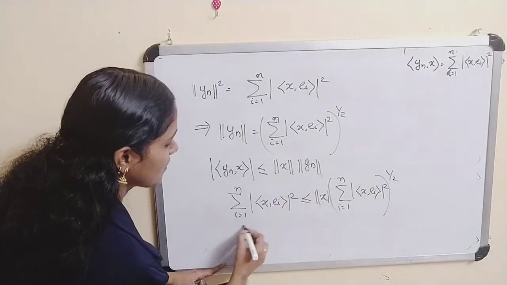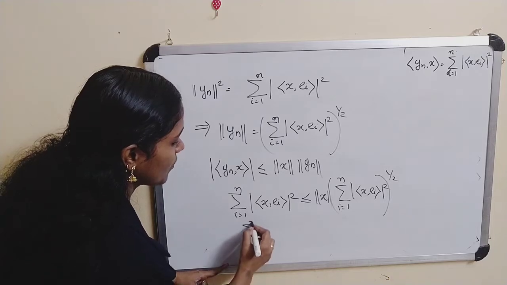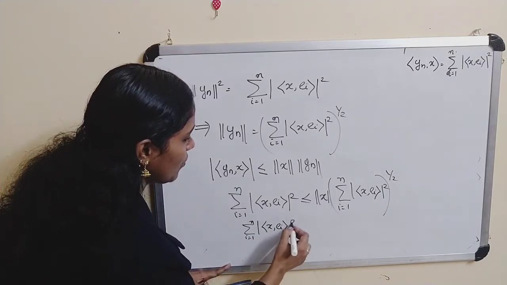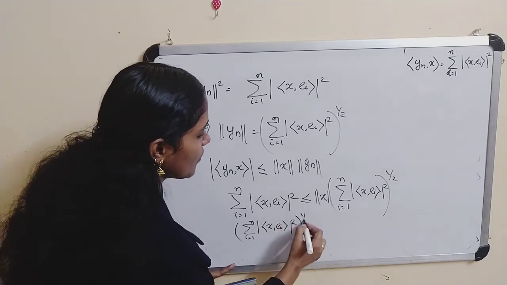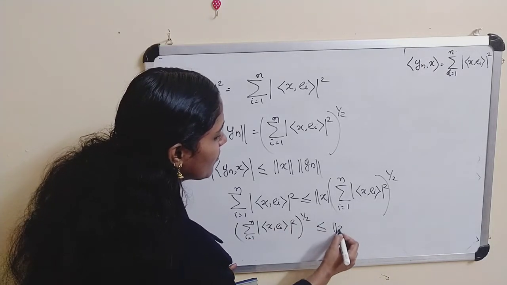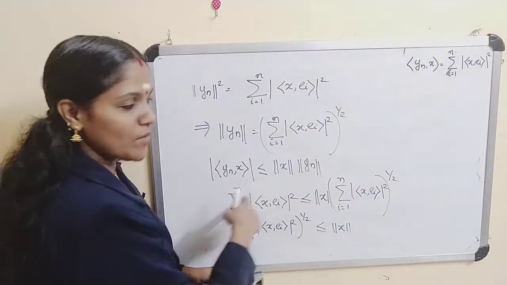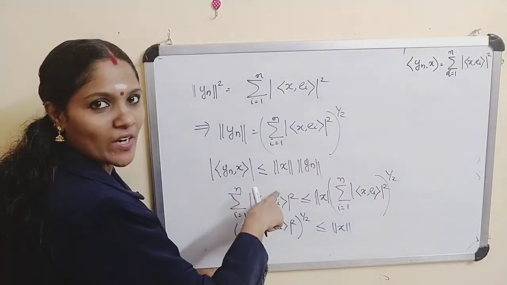This implies the sum from i equals 1 to n of modulus of inner product of x,ei whole squared, whole raised to 1 by 2, is less than or equal to norm of x. Here these two terms are the same, and here the power is 1 by 2, here it is 1.